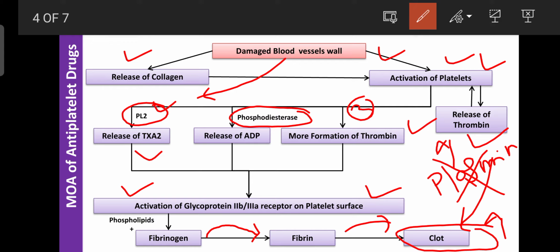If this clot is not dissolved by plasmin, it can travel in the blood to where the blood vessels are small, especially systemic capillaries, where it can accumulate and block the blood supply to that part.